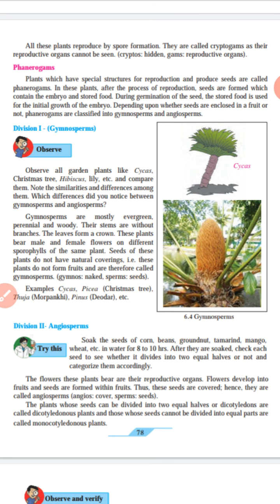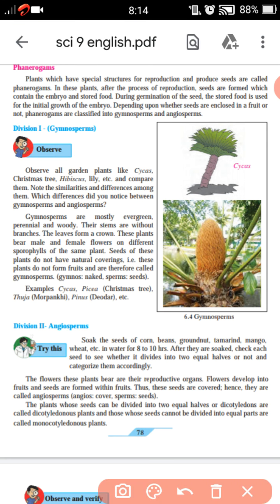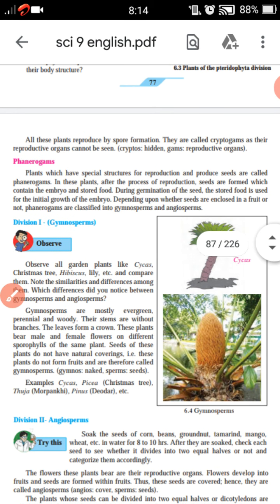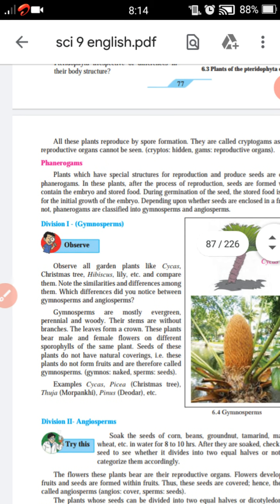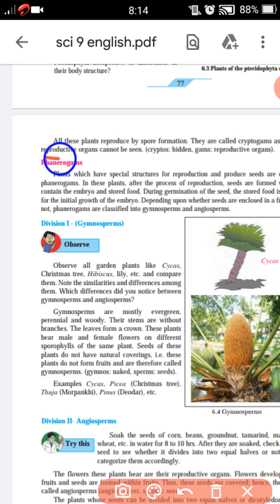They are called cryptogams because their reproductive organs cannot be seen.